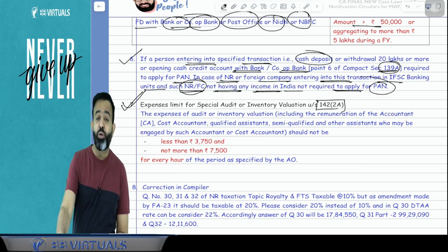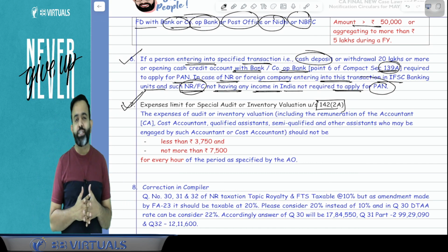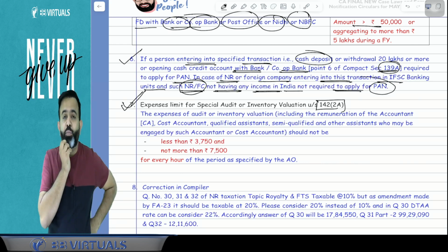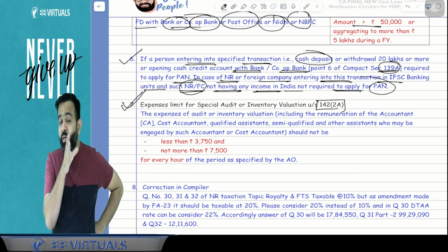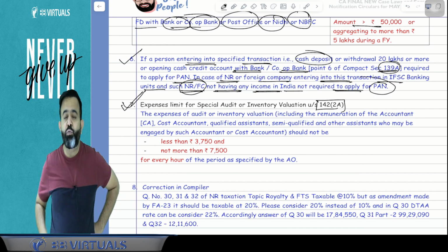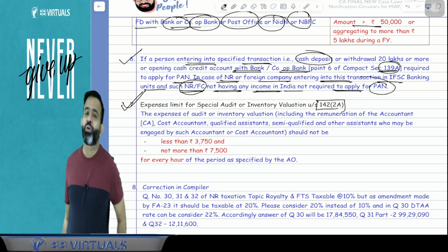A special audit, if you remember, we have discussed in the assessment procedure: when the assessing officer gets to know, while checking your books, that your books are very complex, there may be some duplication of entry, he has doubt over your books of accounts, and he feels that a special audit or an inventory valuation will be beneficial for the department, then he can give you the direction for the special audit.